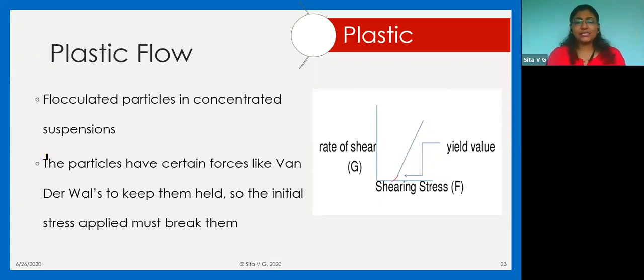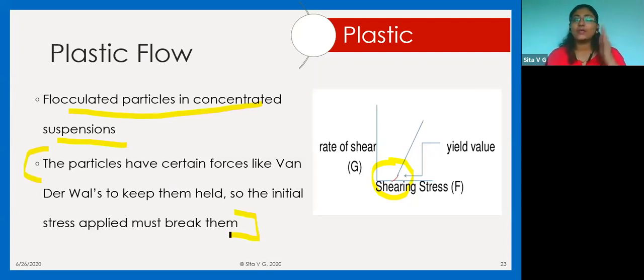And these particles have certain forces like van der Waals force to keep them bound. Because they are bound, an initial stress has to be applied, right? And that initial stress is nothing but the stress up to the yield value that you are applying. So this is an example of plastic flow, concentrated suspensions, and this is the reason why they show a yield value.